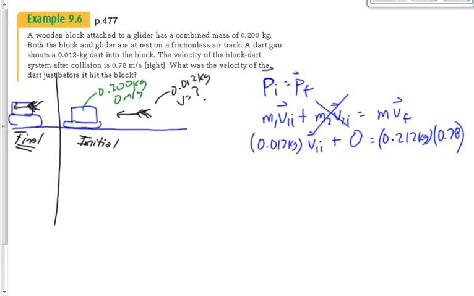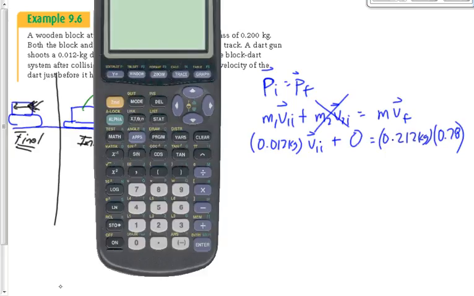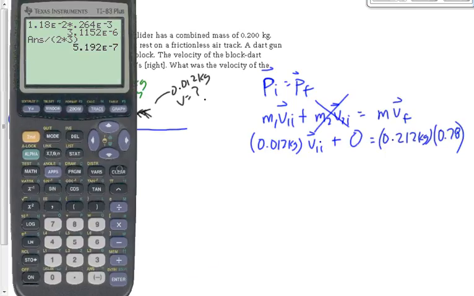All right, let's do this as a group here. Let's say 0.212 times 0.78, and let's divide that by 0.012. Before we calculate that, tell me what you think V1I is going to be, small or big?